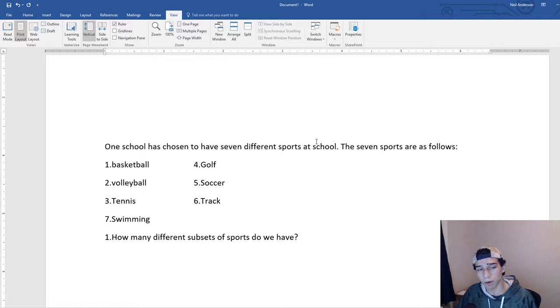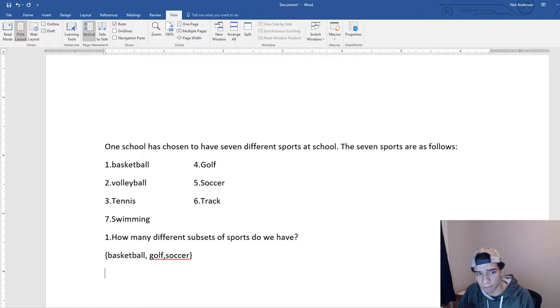Now, this is a little bit of a longer problem as we start to break this down. We could say, for one example, and we're only going to list off 4 subsets, one subset of this is basketball, and we can have golf be in that group. We can also have soccer be in that group. And we'll say that that's the end of that subset. So that's one subset that we have. It doesn't include everything within the set, but it includes parts of the original set.